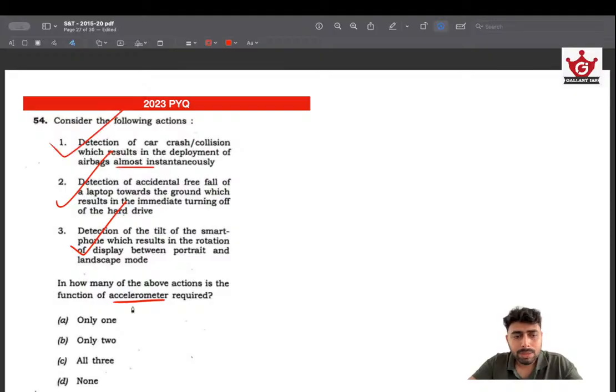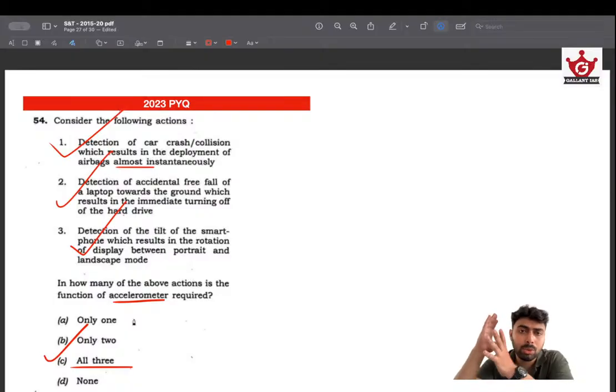The reason why UPSC is asking about accelerometer is not random. It's because it's a sensor that is used in your phones, and having that idea really helps. Same way our phones have got a proximity sensor. When you bring your phone closer to your ear during a call, the display cuts off, assuming that your ear is close to the display, to prevent accidental touches. So accelerometer, same way proximity sensor. The next question could be about a proximity sensor.